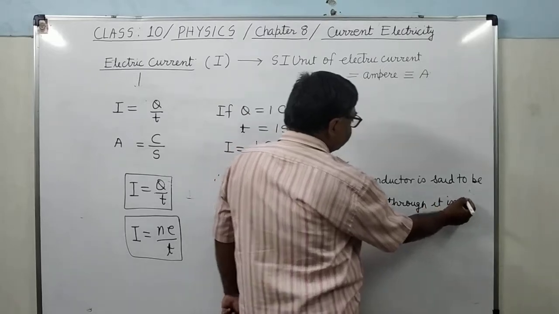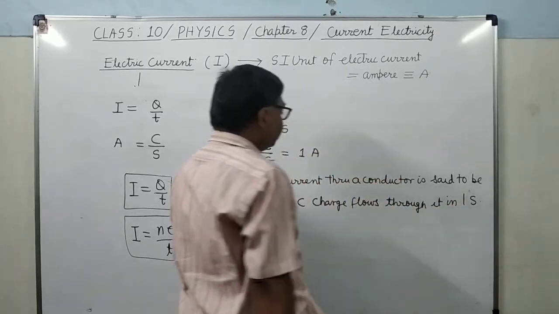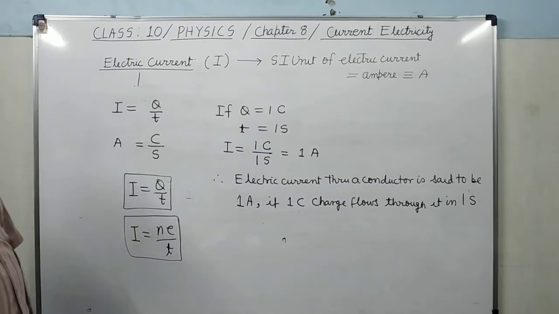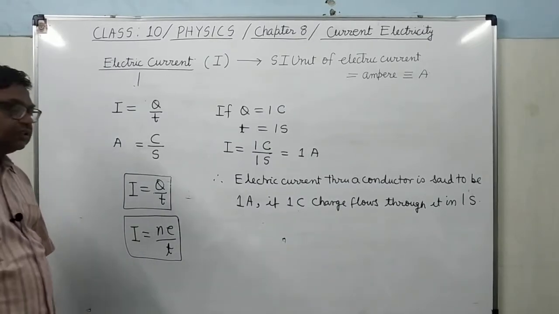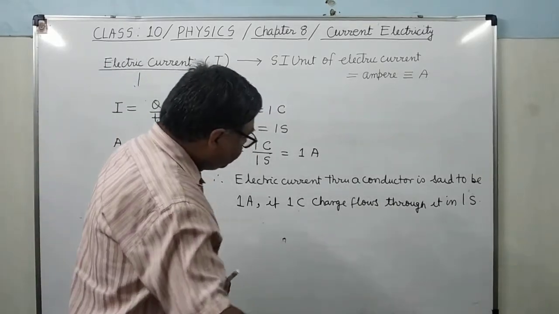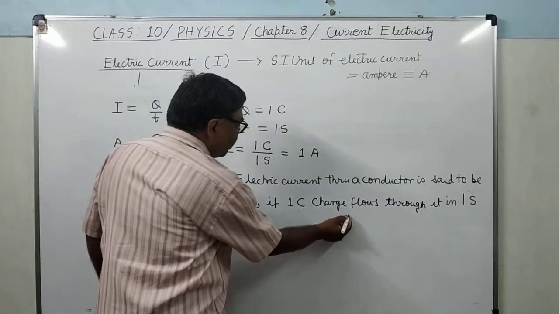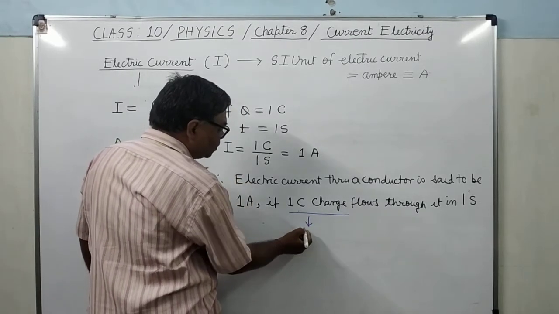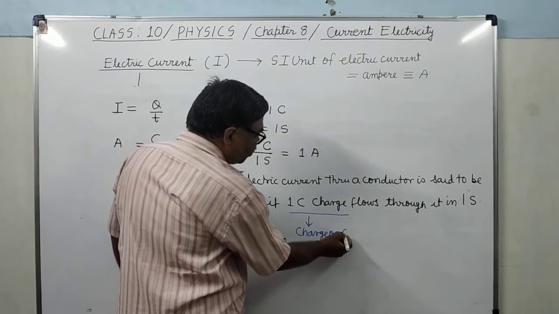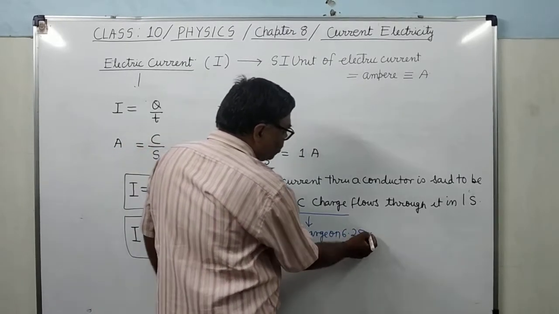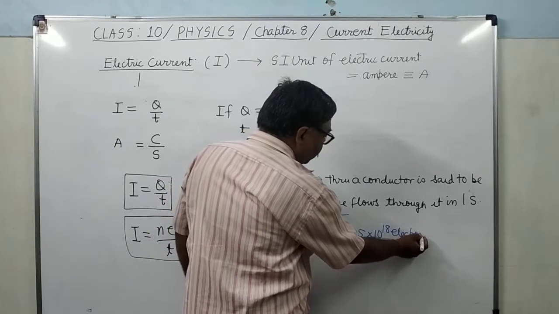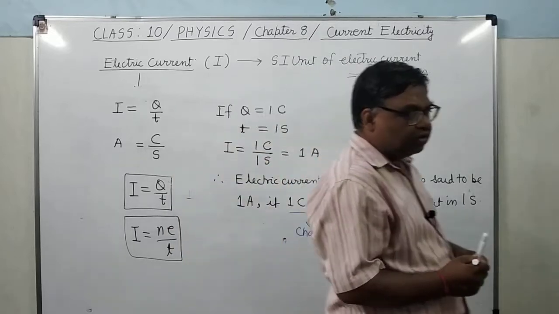In 1 second. It's clear? Then electric current is said to be 1 ampere. Now as we know, 1 coulomb charge is equivalent to the charge on how many electrons? It is equal to the charge on 6.25 into 10 to the power 18 electrons. This I have told you in the previous lecture.